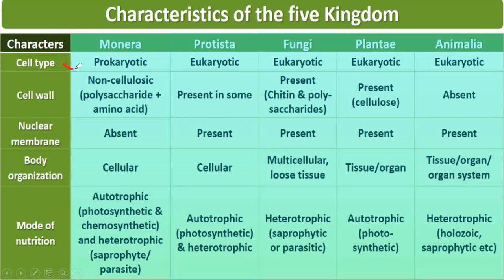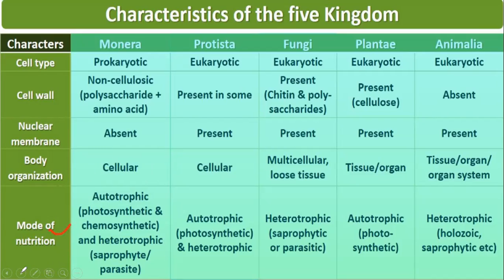So the cell type is prokaryotic. Here a cell wall is there, but it is non-cellulosic, meaning it is made up of polysaccharide plus amino acid. Nuclear membrane is absent because it is prokaryotic. Body organization is at the cellular level, single cell, and that is also very primitive.